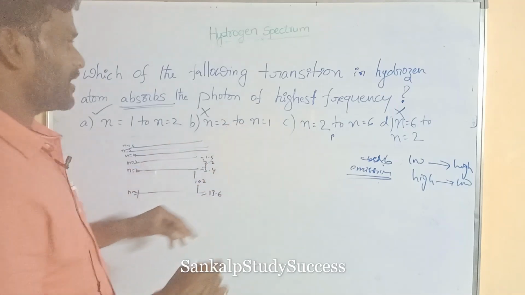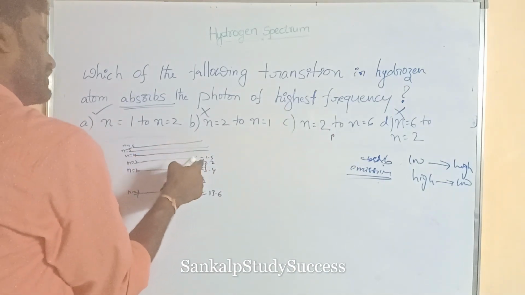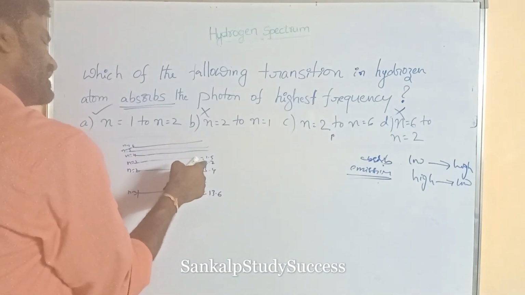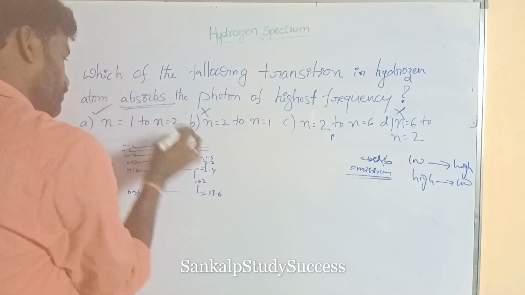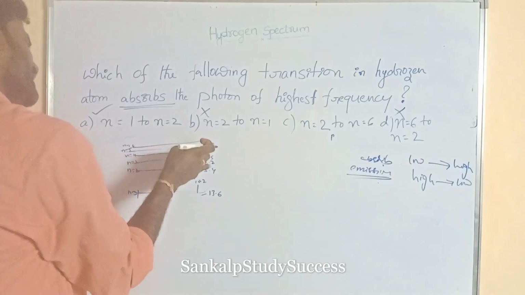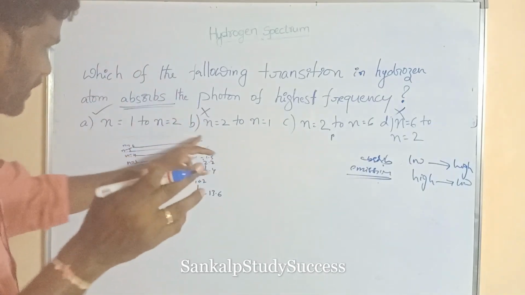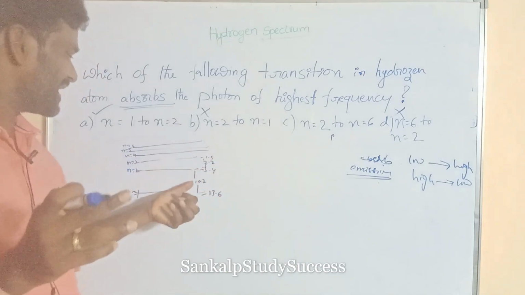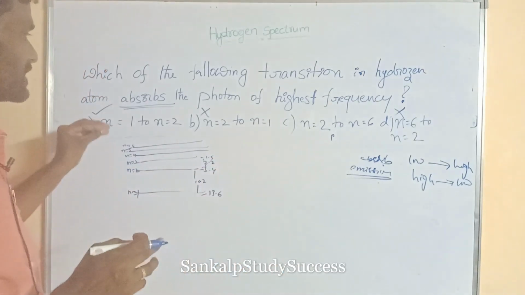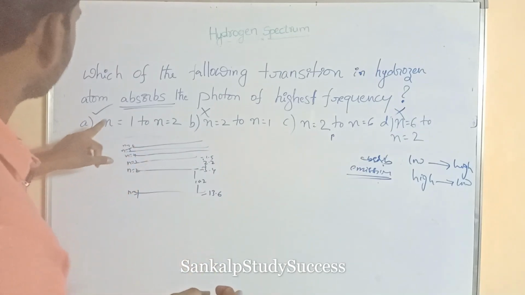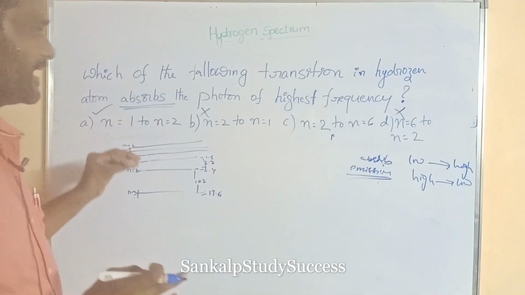But 2 to 3, 2 to 4, 2 to 5, 2 to 6 have very small energy gaps, like 2.2 and 0.88. When all these values are added, it is less than 10.2. So the right answer is n is equal to 1 to n is equal to 2.